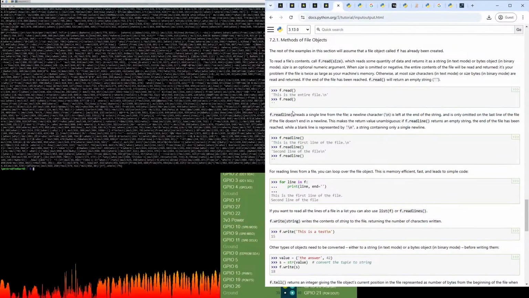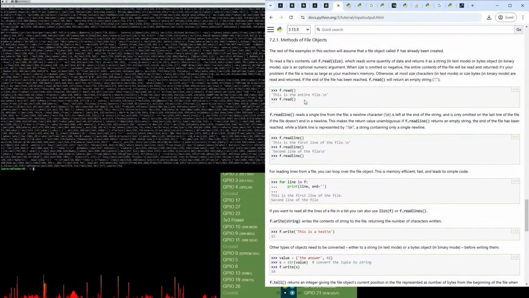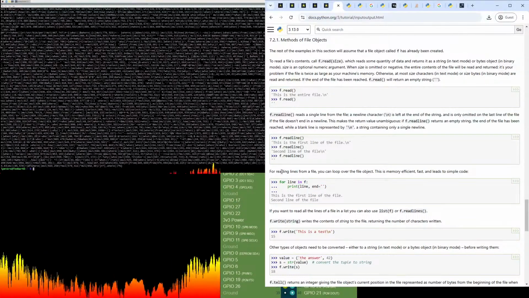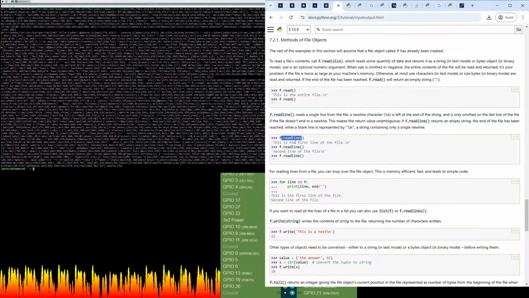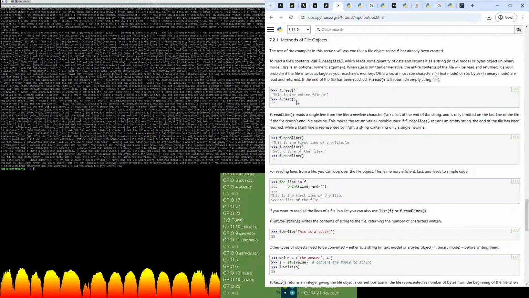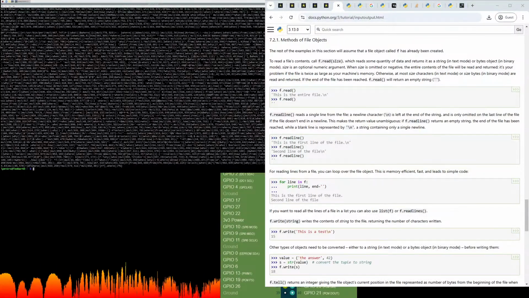Yeah, f.read with nothing should read the whole file, because this will give us iteration of lines, which we don't want. And readline will read it in chunks. But if we just call f.read, okay, there we go. Now I can see what I'm doing here.